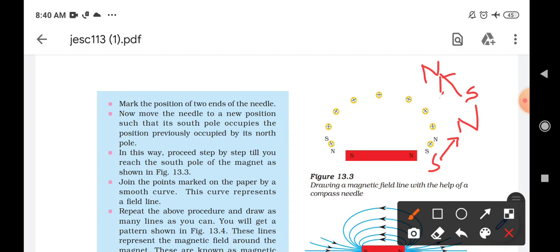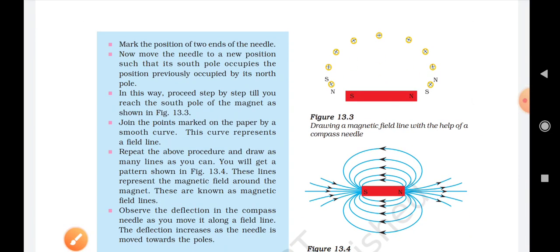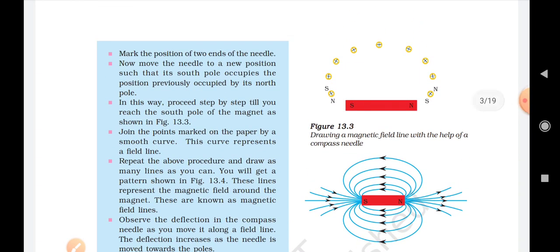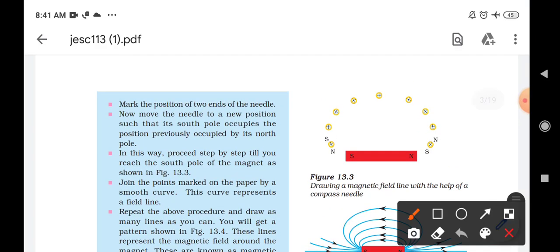So it's the same thing we are going to do again and again, students. If we proceed step by step, finally, what kind of structure will you find here? Every time there is a position, these dots explain the mark made by the magnetic compass, and when we keep the magnetic compass at the mark, we find the north pole. So what kind of structure will we find if we join all these dots?